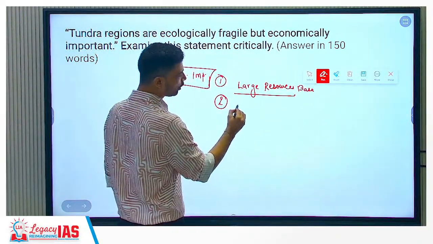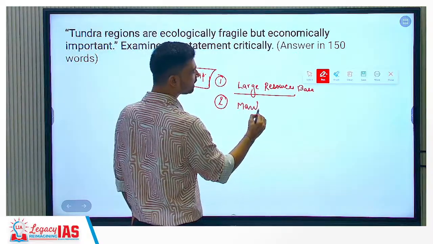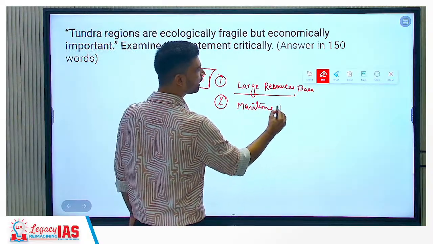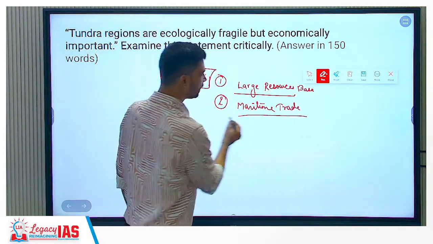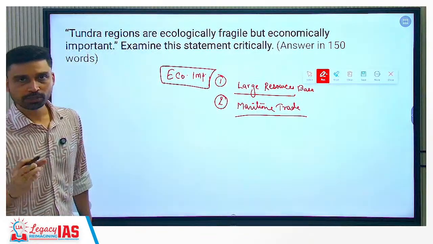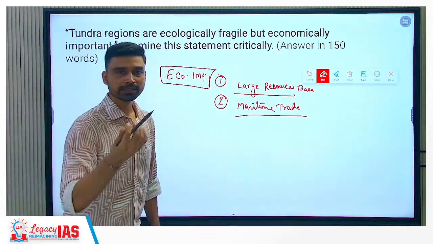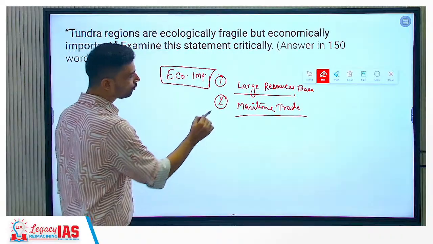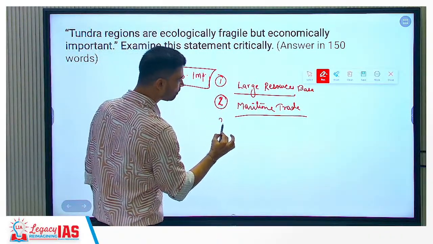Second, we can say it is also very important from the perspective of maritime trade, because through the tundra region these days there is talk about, for example, the Polar Silk Route, or the Arctic Sea Route, the Northern Sea Route. So from the maritime trade perspective also it is important as such.